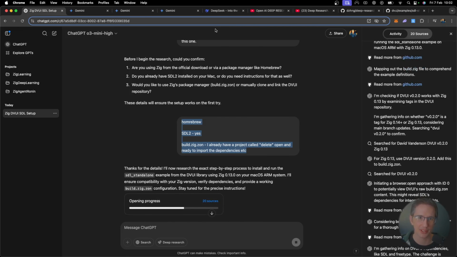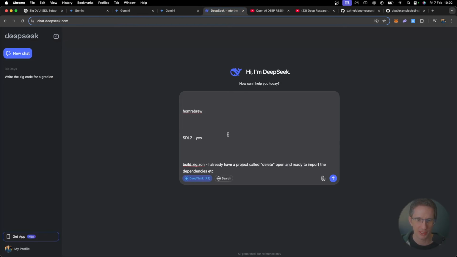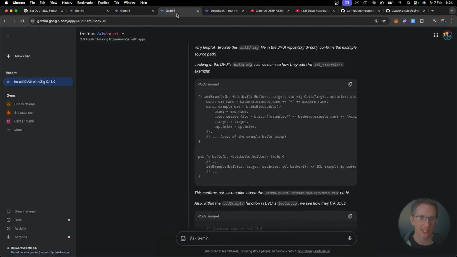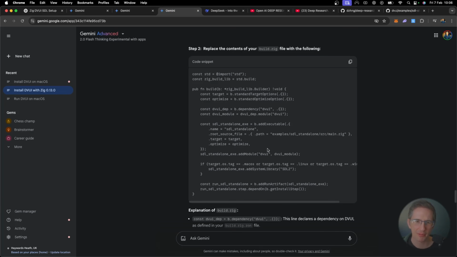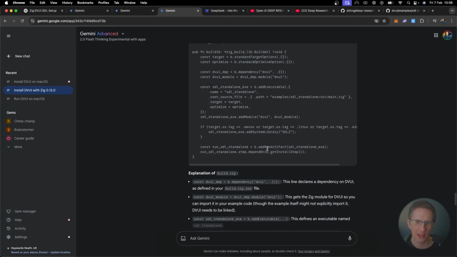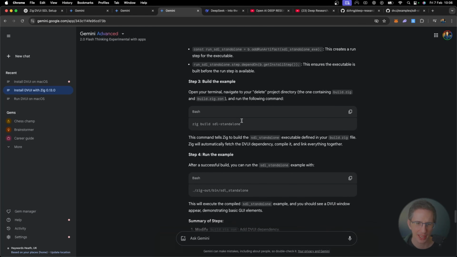Still making progress. Whilst that's going, let's do it here for DeepSeek. Go. Right, so it's starting its thinking. I'm going to go back over here. This one is still, geez. Okay, this one is done. Okay, very interesting. I'm wondering where it got this way of doing it from. I don't know if that's going to work. I'm looking forward to trying it out. Let's actually go and see here.